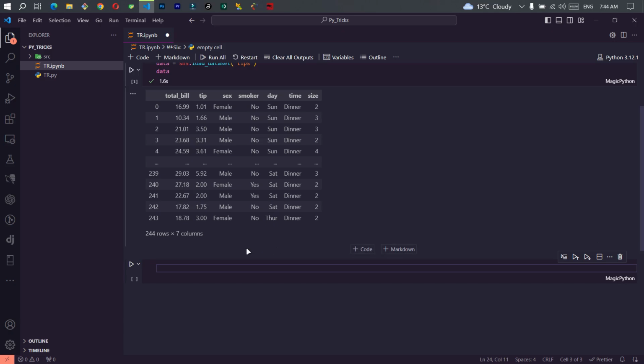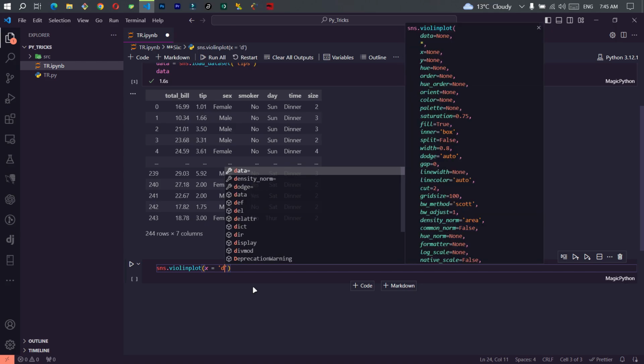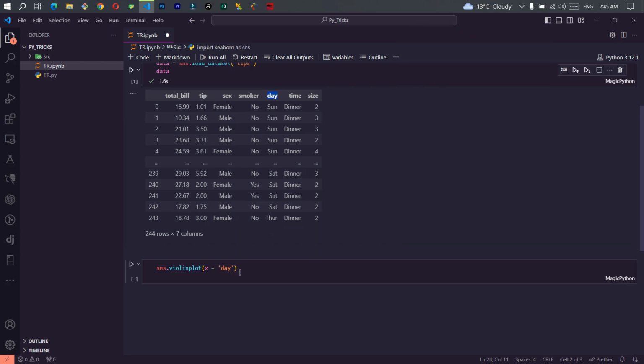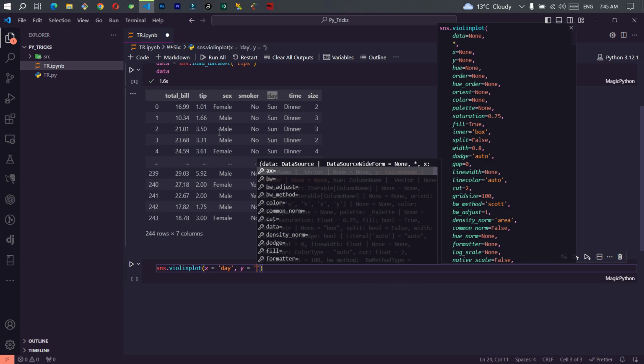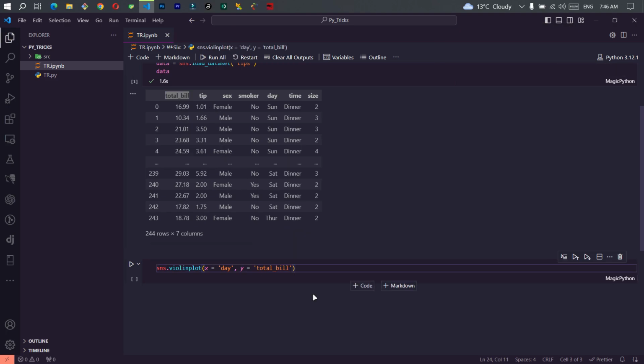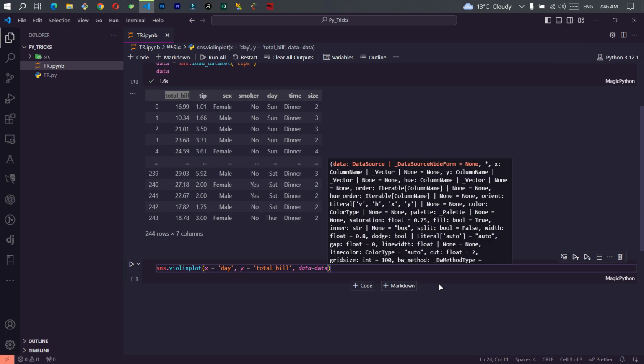So I'm going to go ahead and simply say sns, as in our Seaborn, then violinplot, x is going to be equal to day, as in day column. We're going to take total bill for our y, then at last, we're going to define our data. Now if we run this,